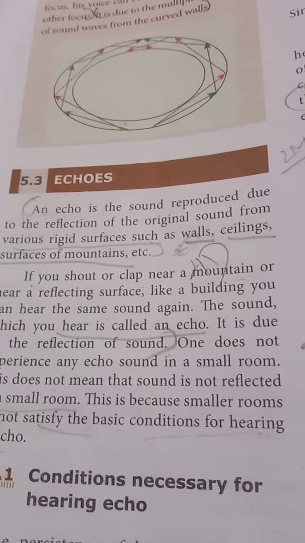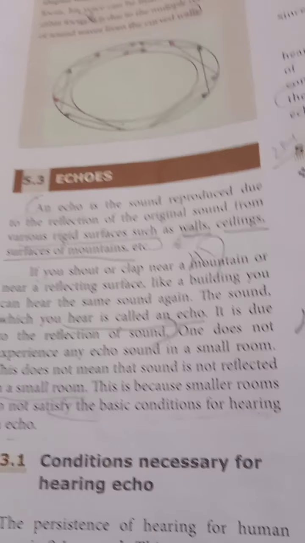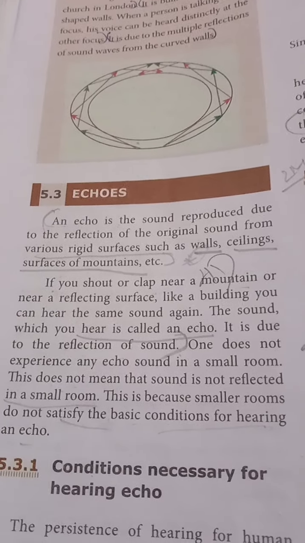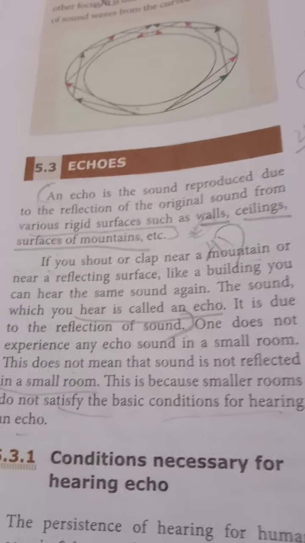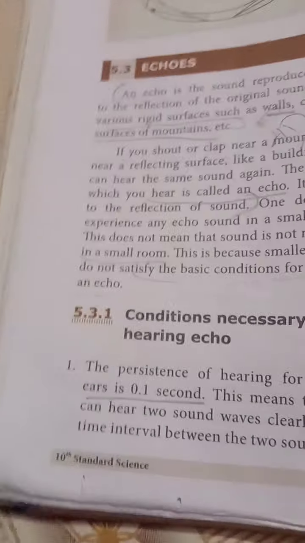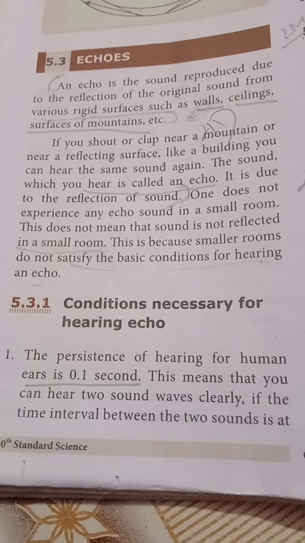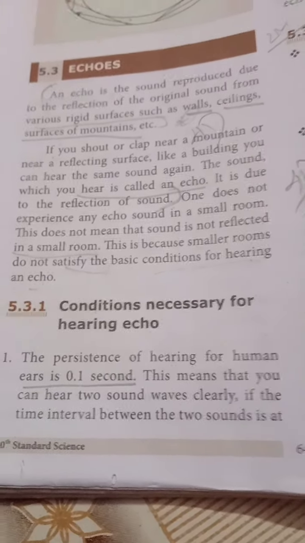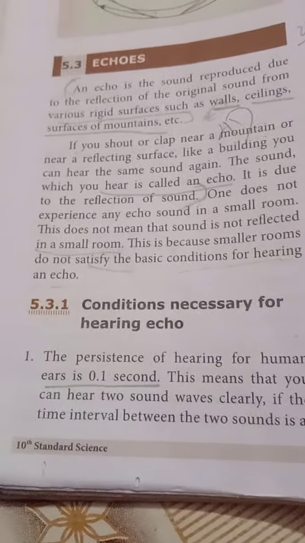the mountains also. If you shout or clap near a mountain or near a reflecting surface, like a building, you can hear the same sound again. The sound which you hear is called an echo. Right. Next you see the condition necessary for hearing an echo. The persistence of hearing for the human ear is 0.1 second. This means that you can hear two sound waves clearly. So in 0.1 seconds you can hear two sounds clearly.